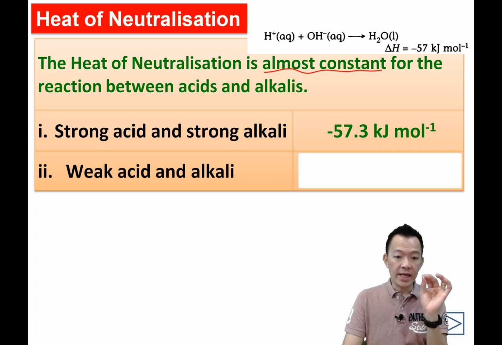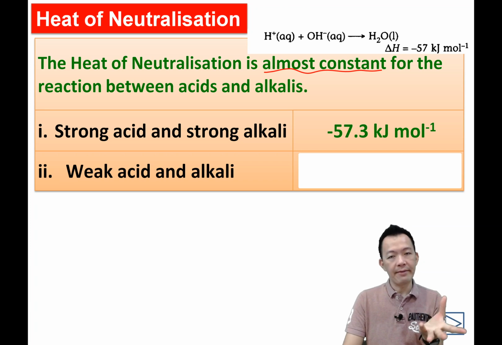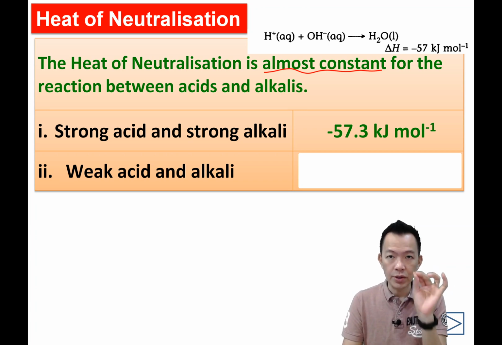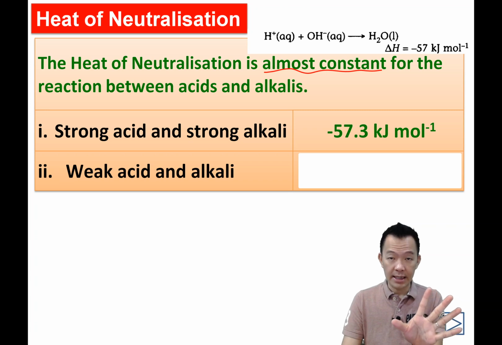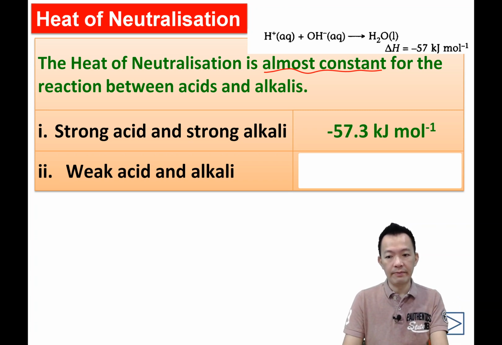Okay? But if you're using weak acid and alkalines, if your acid is a weak acid, 你的 acid 是不强的，alkaline 是不强的。Theoretically, for whatever acid, whatever alkaline, the heat of neutralization will still be the same, negative 57.3.